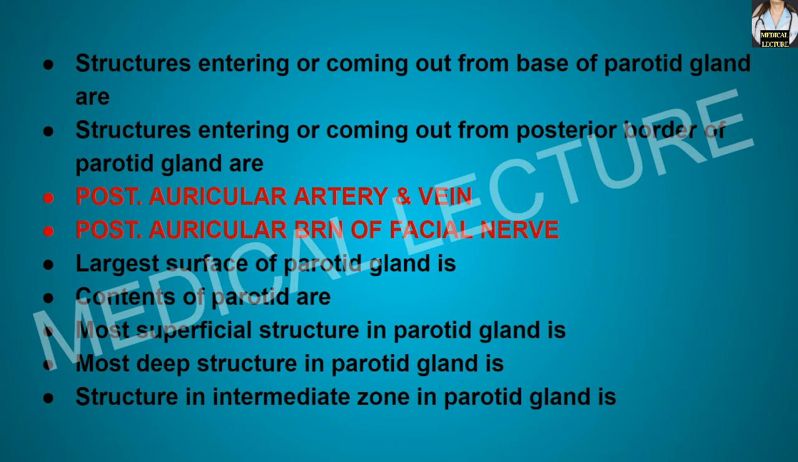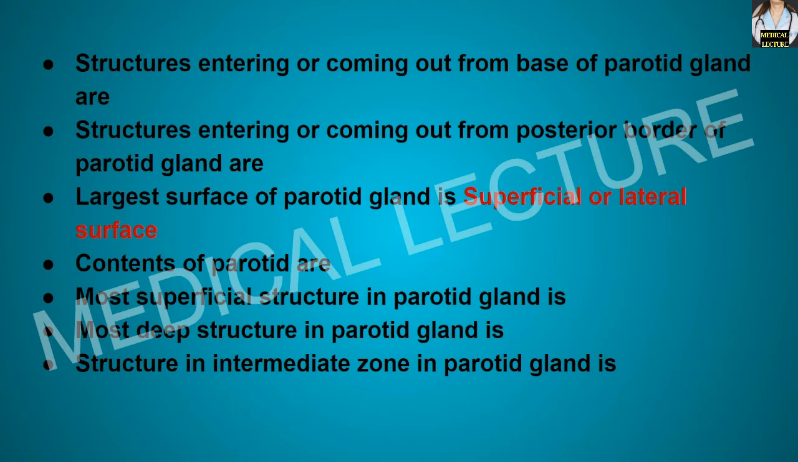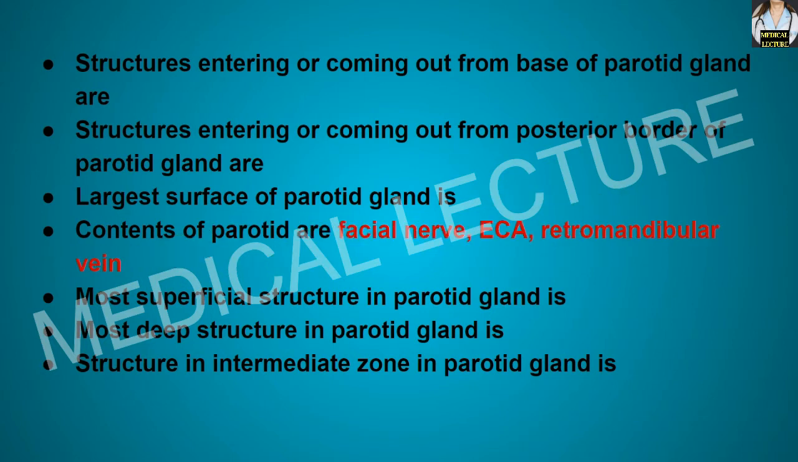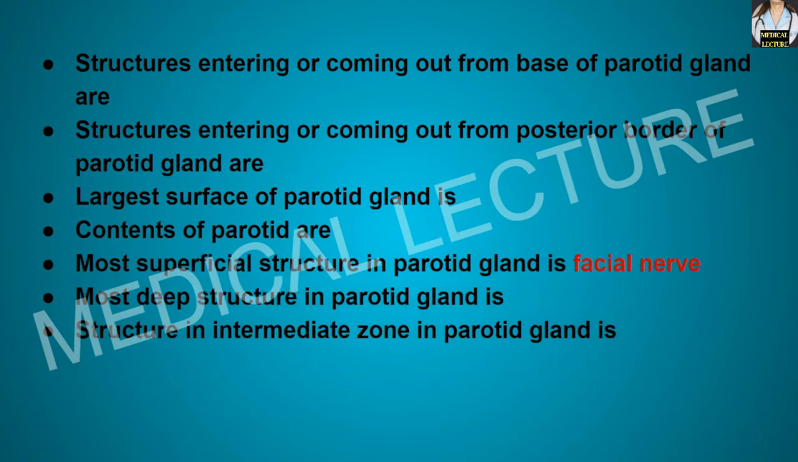The largest surface of the parotid gland is the superficial, or lateral, surface. What are the contents of the parotid gland? They are the facial nerve, external carotid artery and the retromandibular vein. The most superficial structure is the facial nerve. The deepest structure is the external carotid artery. The structure in the intermediate zone is the retromandibular vein.